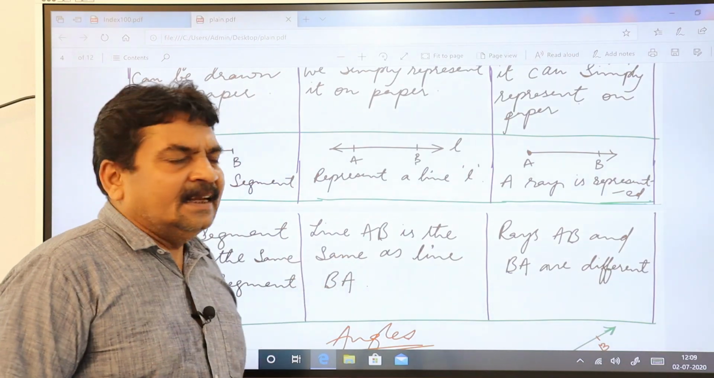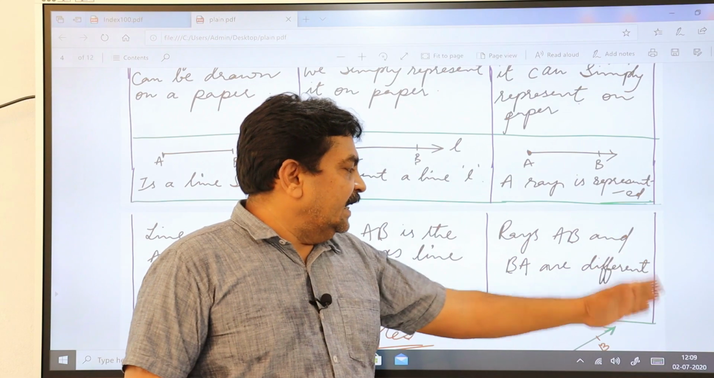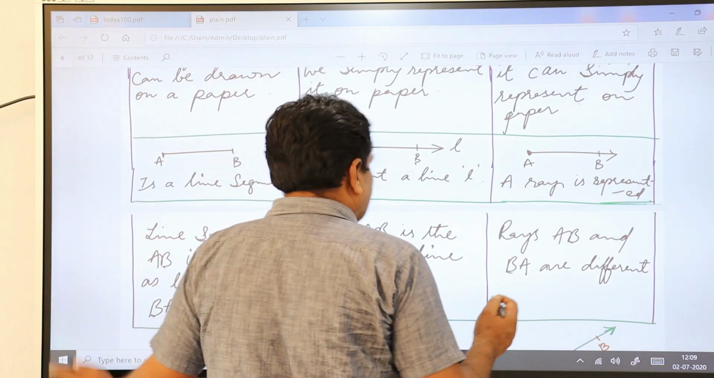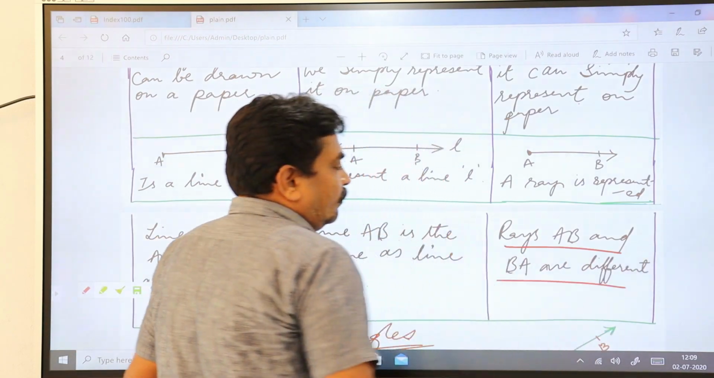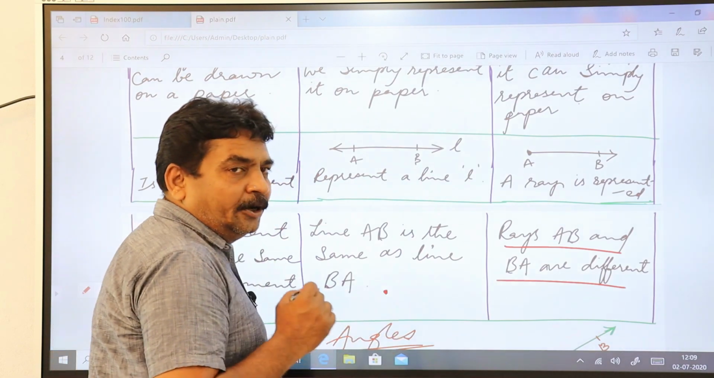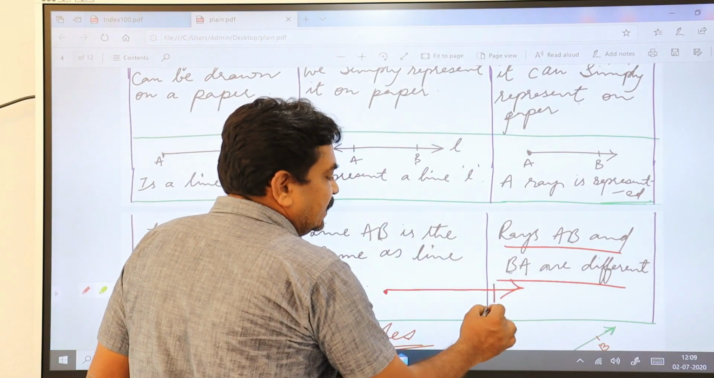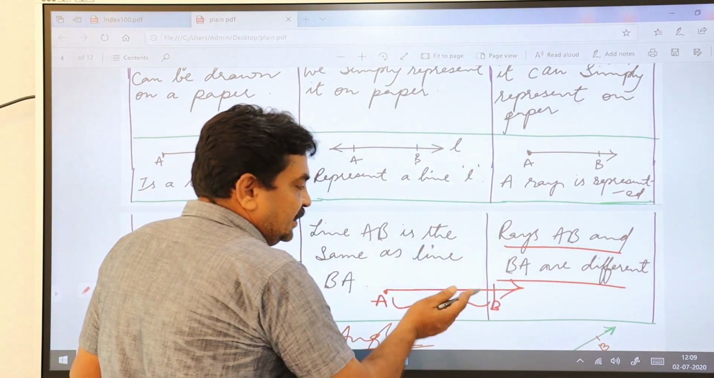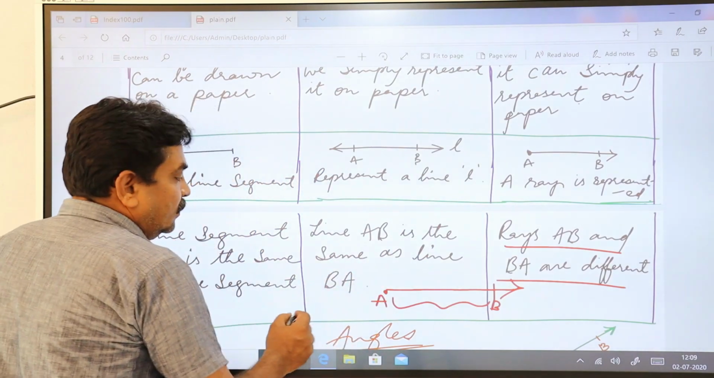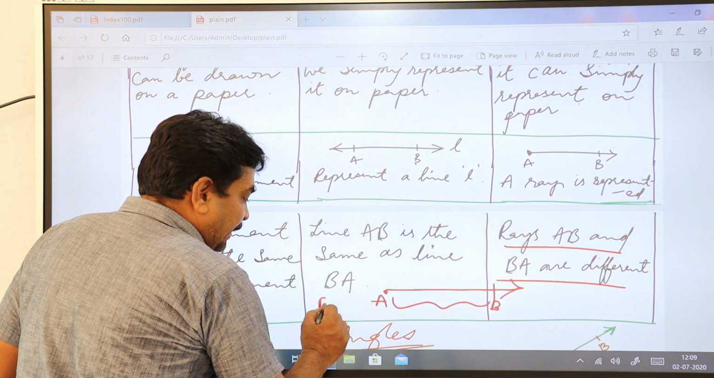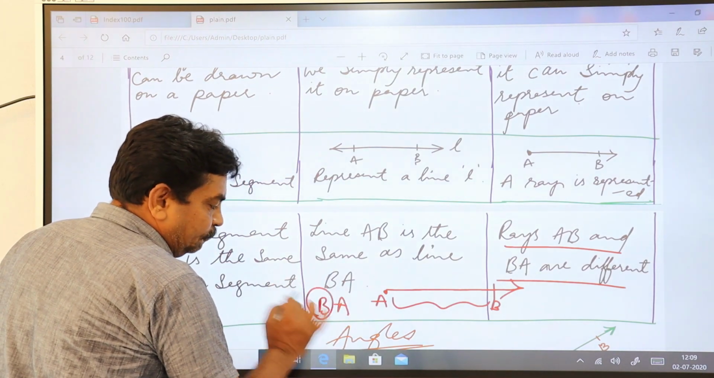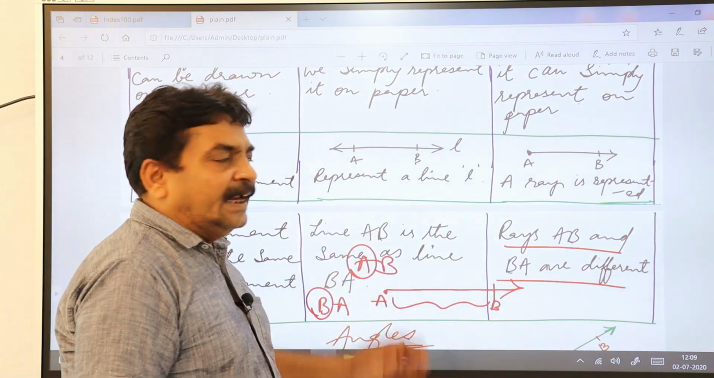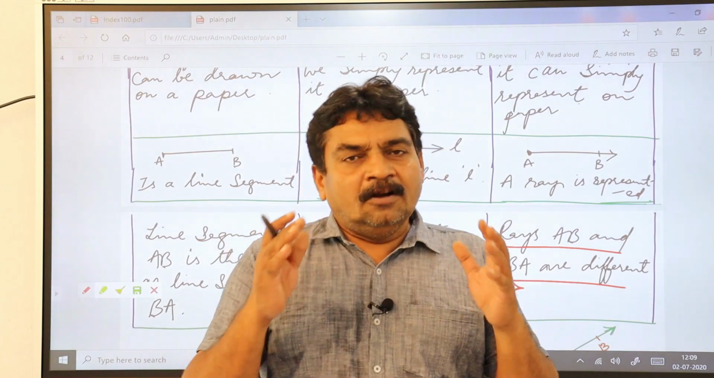Line AB is the same as line BA, and rays AB and BA are different. Yes, BA, this is very important. AB and BA are different because this is your starting point, initial point, and it extends in this direction. Say this is your B, this is your A. AB is different from BA. BA means the starting point is B. AB means the starting point is A. That is why these two rays, AB and BA, are always different.